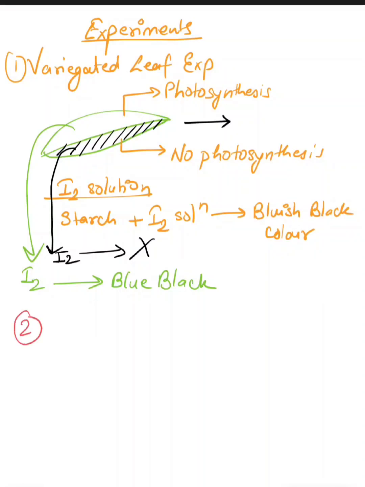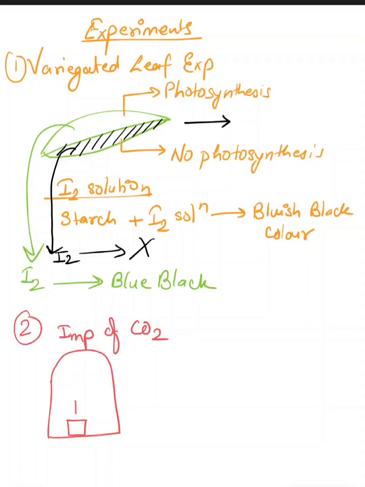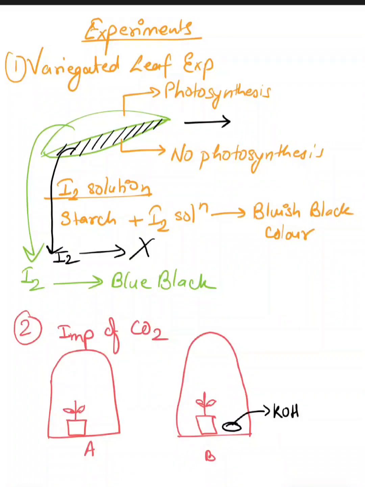Now the next experiment was done for the importance of carbon dioxide. What was done? There was a bell jar and a plant with leaves was placed in it. For example, this is plant A. Another similar plant B was placed inside the same setup, but here we had placed some KOH solution in a petri dish. This is the KOH in a petri dish.